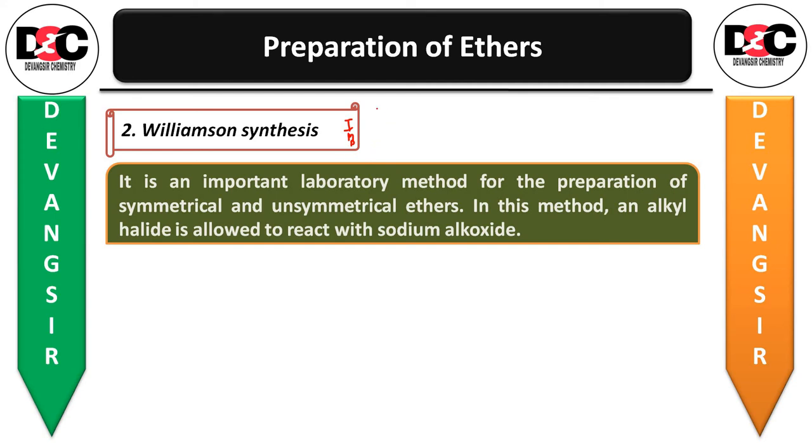In this method an alkyl halide is allowed to react with sodium alkoxide. So let us take the alkyl halide, RX, reacting with the sodium alkoxide, R'ONa. It is going to give us the product as an ether. R and R' denote that it may be the same alkyl group, a different alkyl group, or an aryl group, it may be anything.